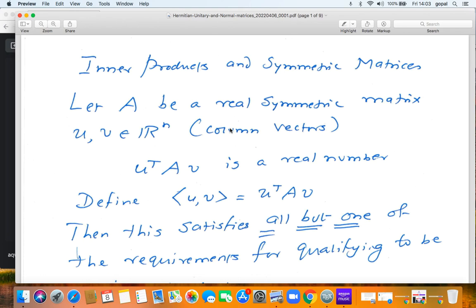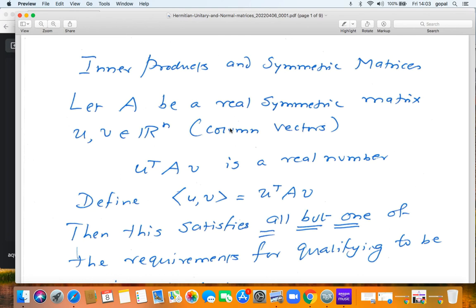It satisfies all but one of the requirements for qualifying to be an inner product. It is obviously bilinear. If you fix V and replace U by U prime plus U double prime, it will be U prime transpose AV plus U double prime transpose AV. Similarly, if you fix U and replace V by V prime plus V double prime, you get U transpose AV prime plus U transpose AV double prime.